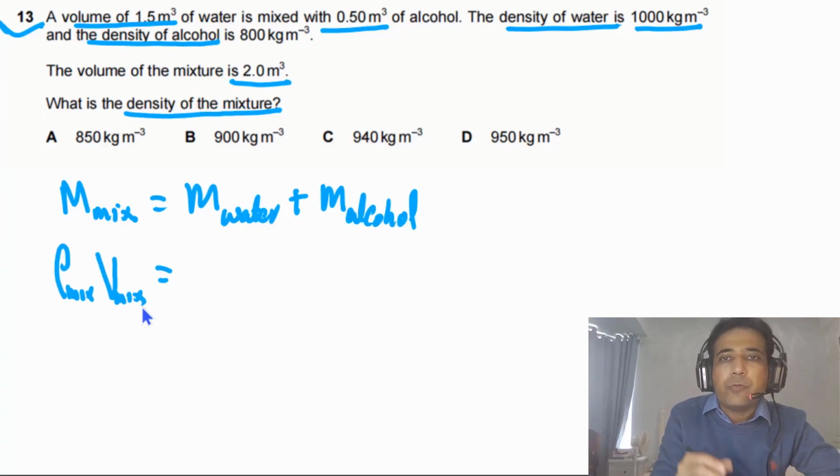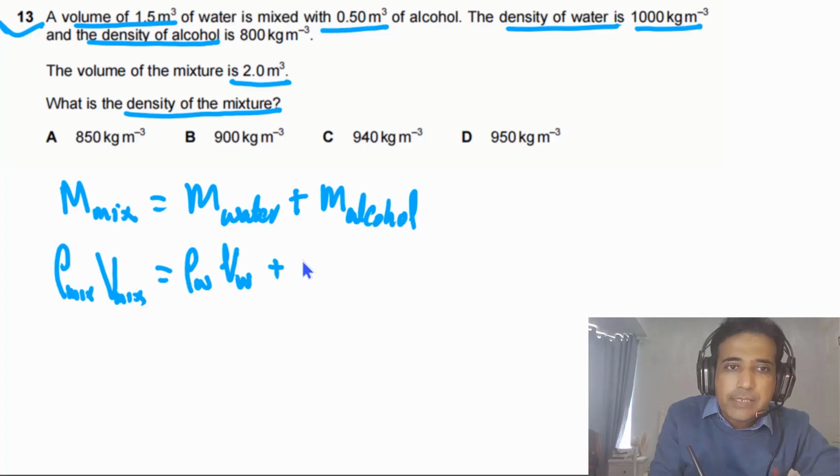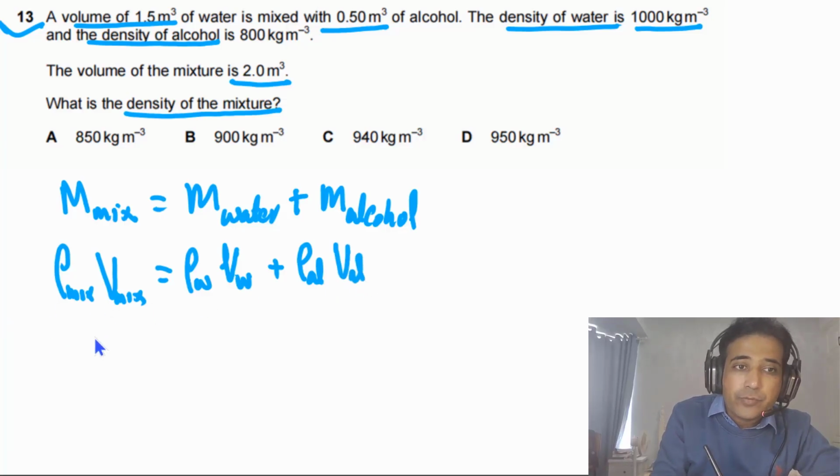So this is a beautiful way to approach this. The mass of the water will be equal to the density of water times the volume of the water, plus the density of alcohol times the volume of alcohol. So we need to find the density of the mixture.